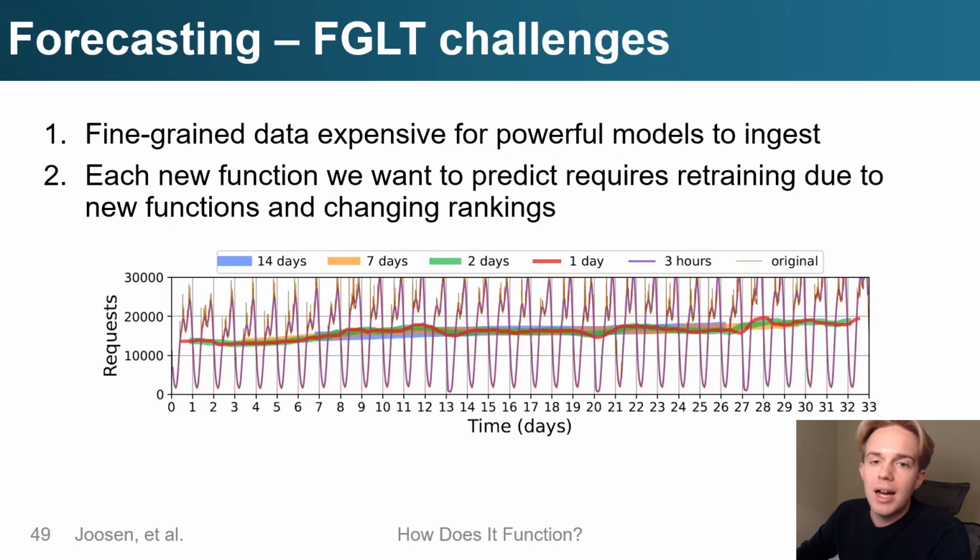So we've identified two main types of challenges when working with FGLT data. Firstly, if we look at the bottom function here, it has trends over weeks, but also at the minute level. And current models are just not designed to learn this combination of features. Secondly, due to changing rankings and new functions arriving on the platform, each new function would require retraining if we use standard methods, which is too expensive.